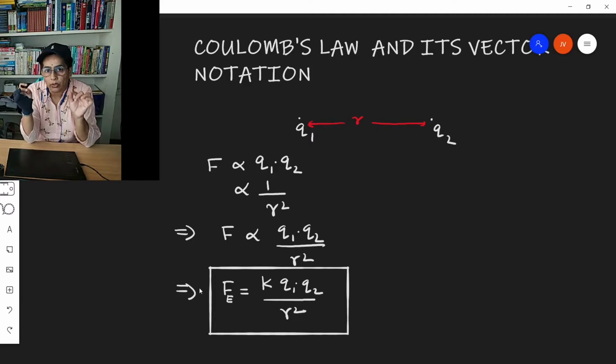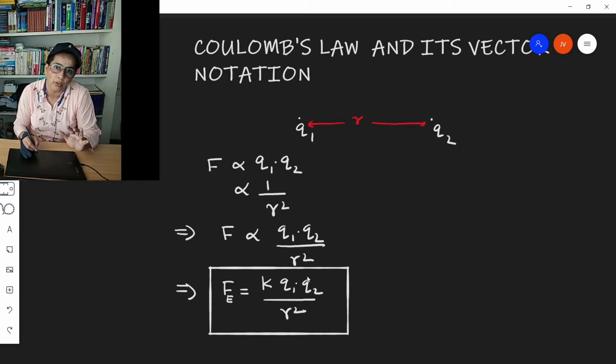First, Coulomb's law only holds for point charges. Coulomb's law holds for point charges at rest, and it holds if, out of the two point charges, one is at rest and one is in motion. And if both the point charges are in motion, Coulomb's law does not hold. However, this is the mathematical expression for Coulomb's law. F is equal to K Q1 into Q2 by R square.